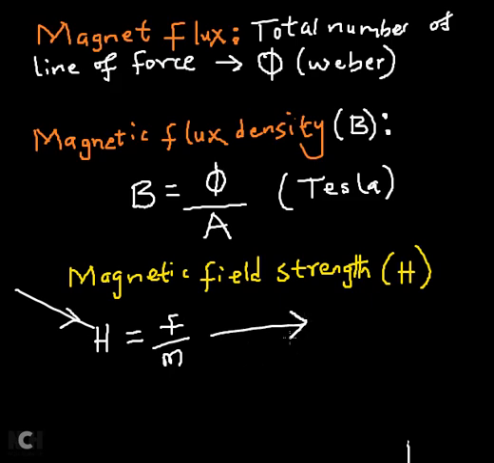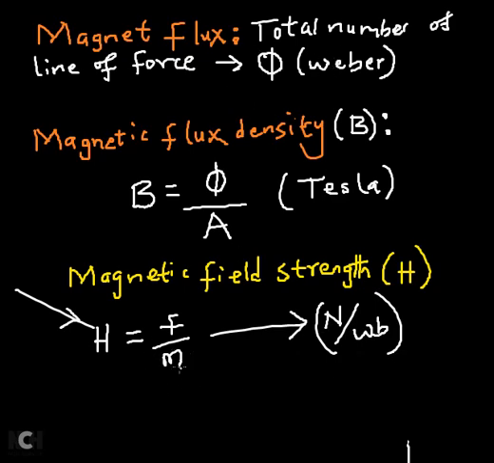If I want to write the SI unit of magnetic field strength, it is going to be Newton, because magnetic force is measured in Newton, and a unit pole produces 1 Weber. So the magnetic field strength is given as Newton per Weber, because a magnetic pole produces flux.